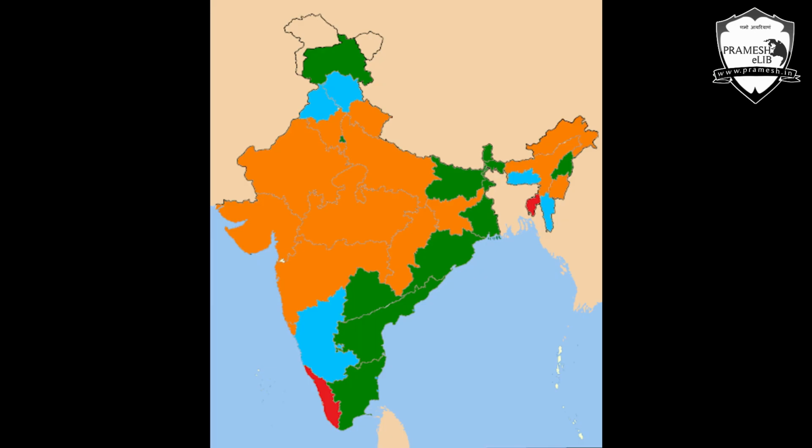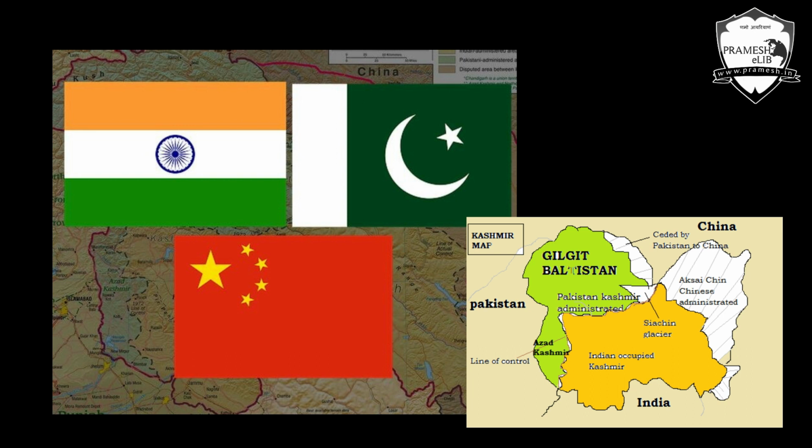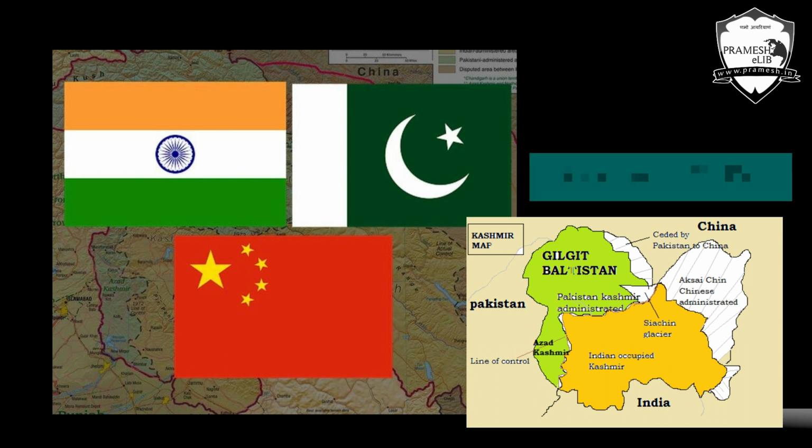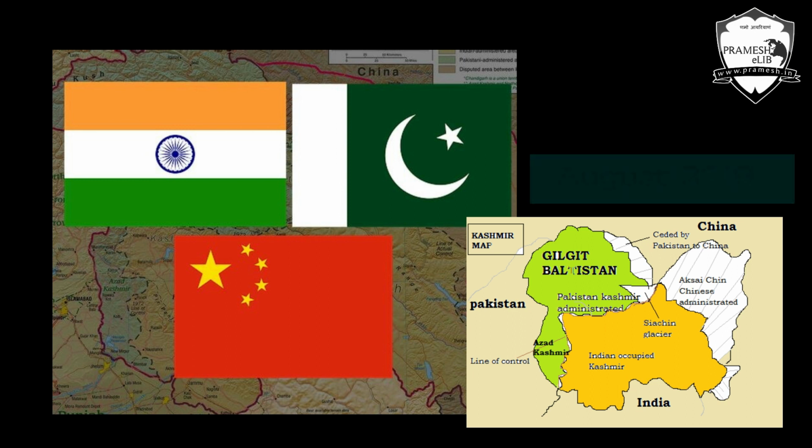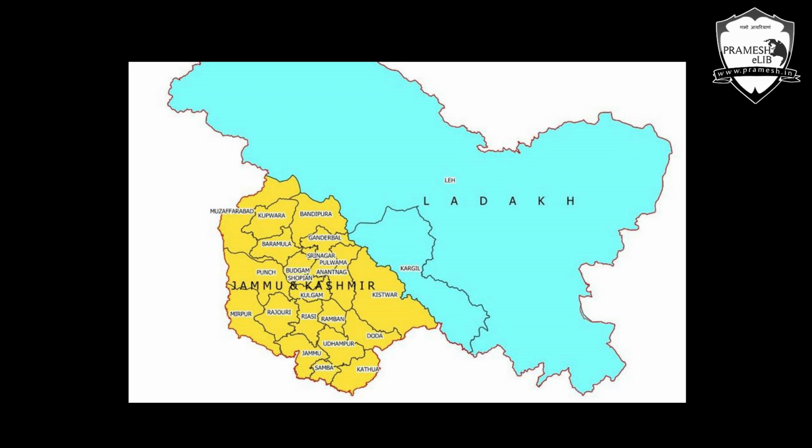Secondly, in August 2019, India passed the reorganization bill of Jammu Kashmir, which became an act subsequently, through which India divided this entire state of Jammu Kashmir into two union territories. One was the union territory of Jammu Kashmir, as I told previously, and second was the union territory of Ladakh.